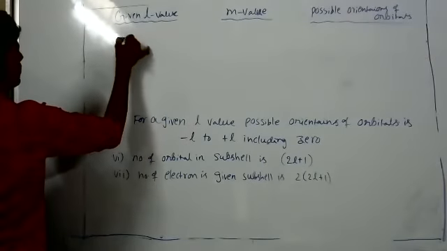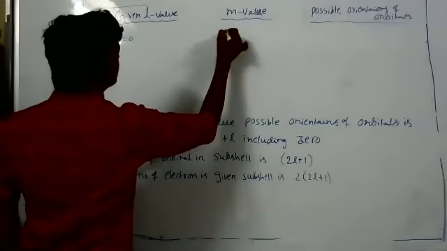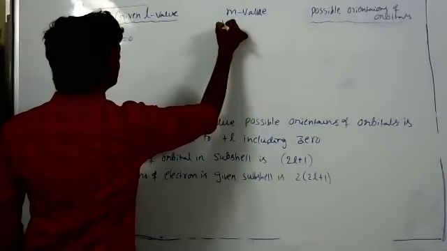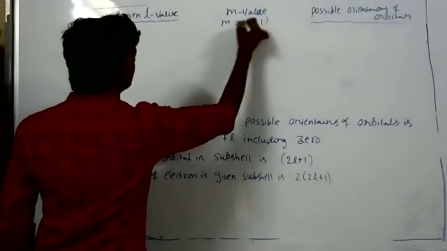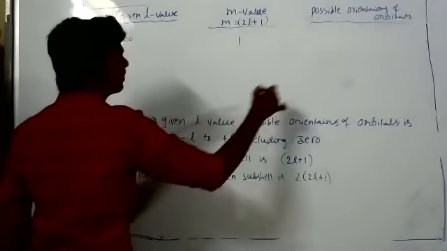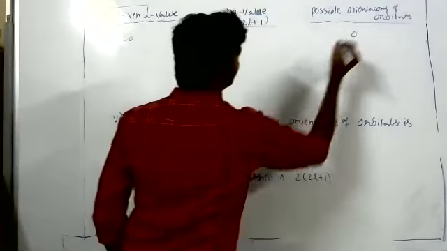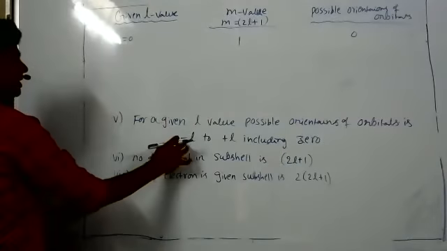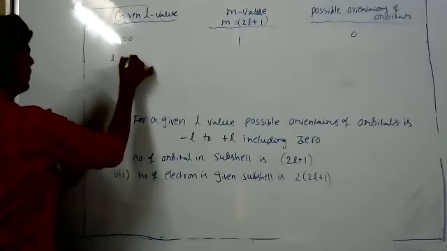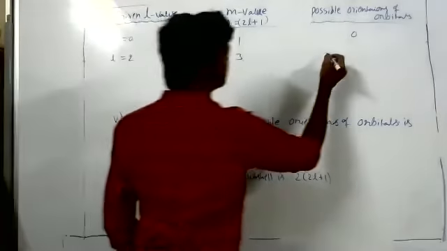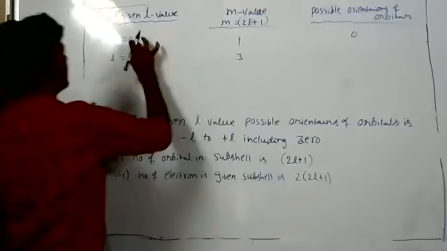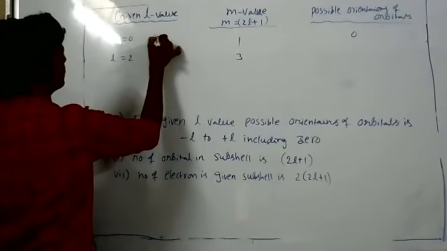Suppose L equal to 0. M is equal to 2L plus 1, so M comes 1. The possible orientation is only 0. We are applying this formula. L equal to 2, the M value becomes 5.